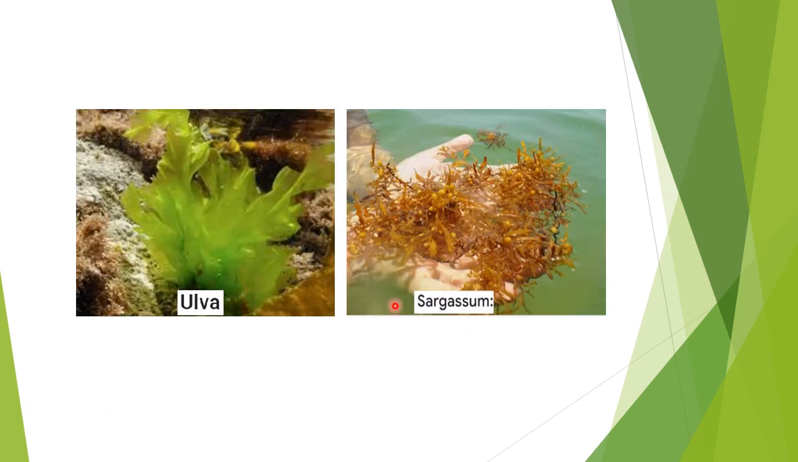Or some of the structures will be like this, which will be just like a leaf-like structure. These are the slightly more differentiated algae, seaweeds, as Ulva, as Sargassum is there. So this is also a seaweed which has a little bit of differentiation, but not the differentiation of the higher plants.